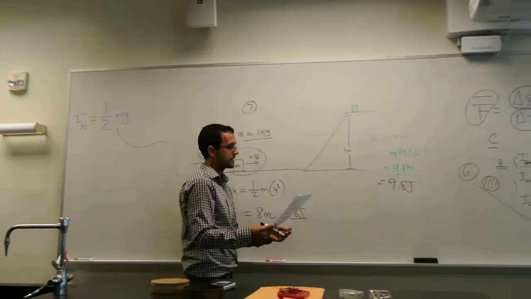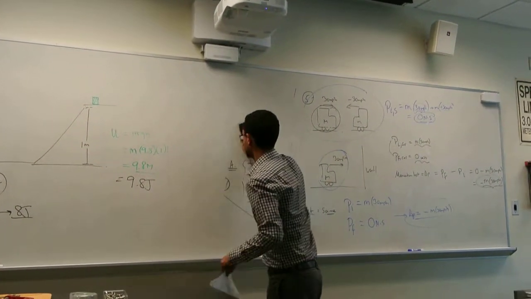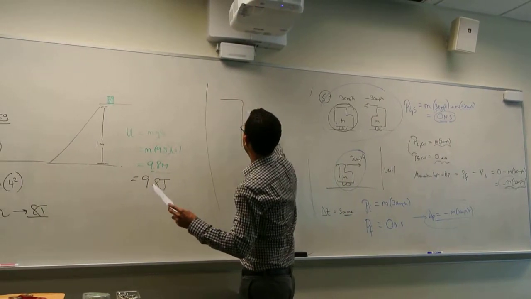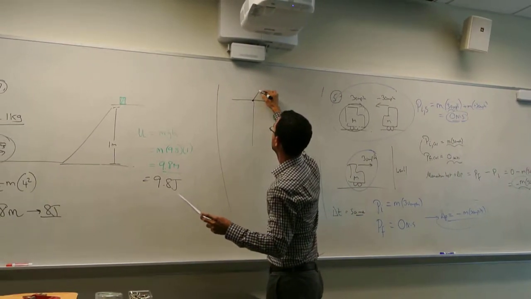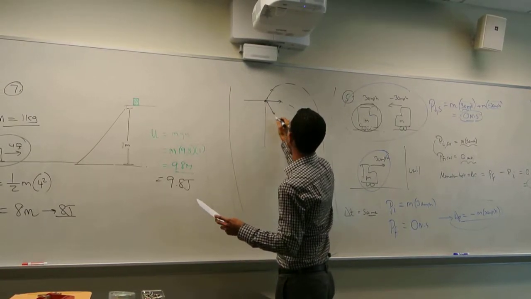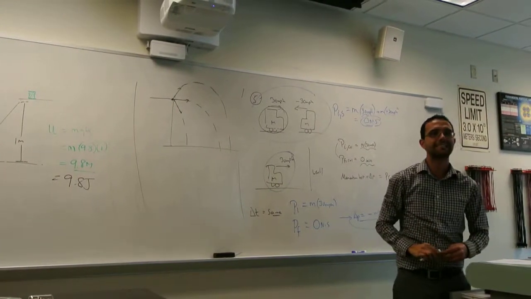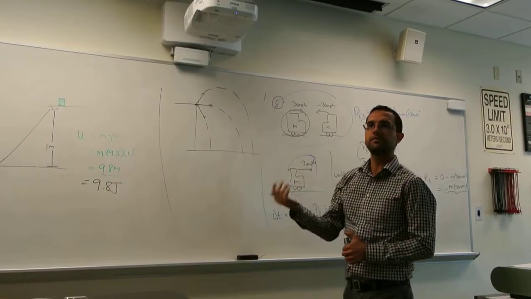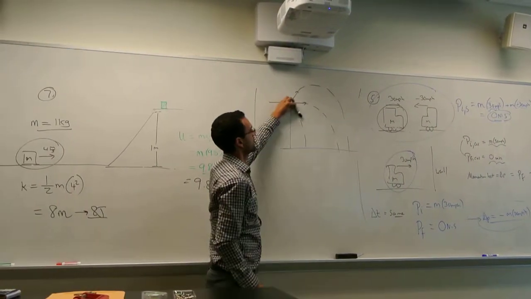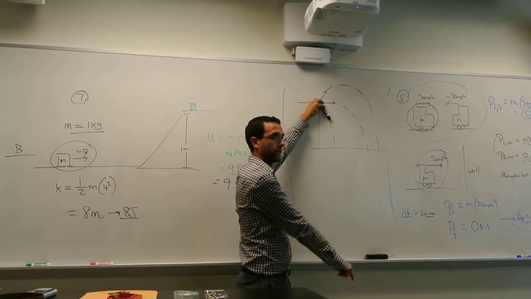Okay, so 3 more conceptual questions. Take a look at problem number 8. Question number 8 has 3 balls, and they're launched in 3 different configurations, something like this. Now, would you agree with me that for sure in all 3 of those cases it's going to take a different amount of time to reach the ground? The least amount of time is going to be for this one. Does everybody agree? It's shot at an angle pointing towards the ground.